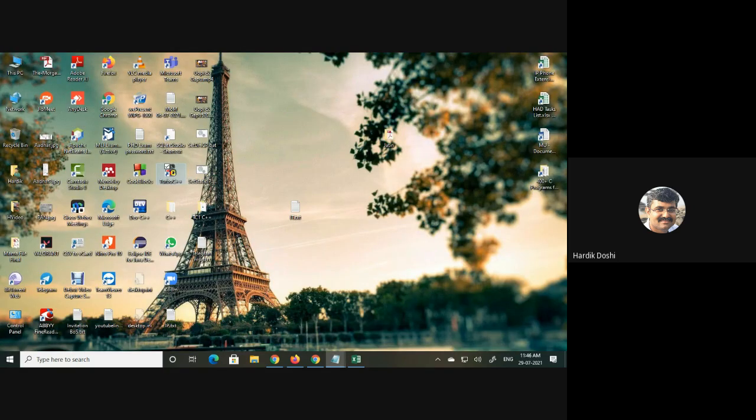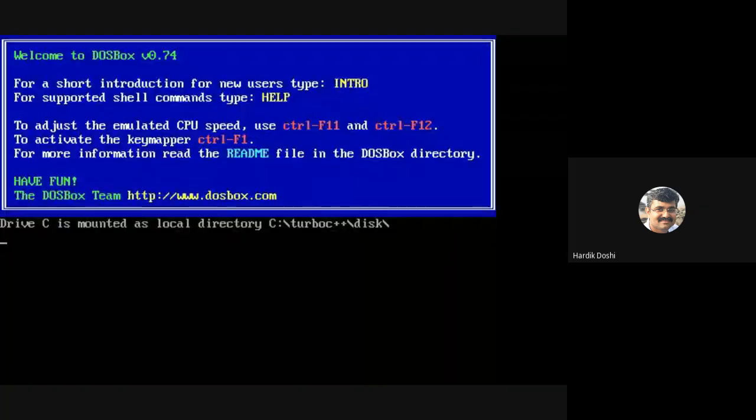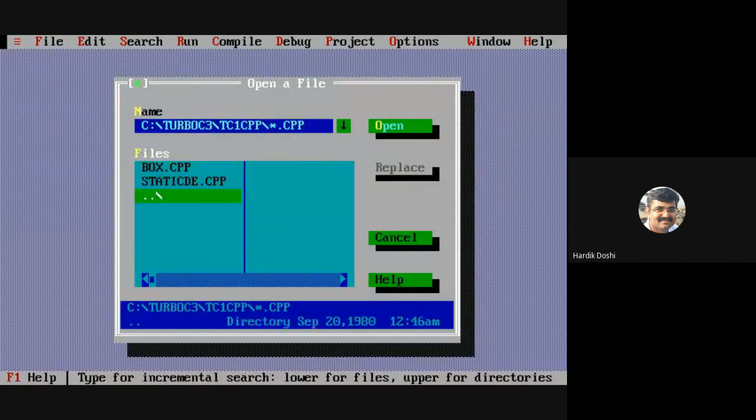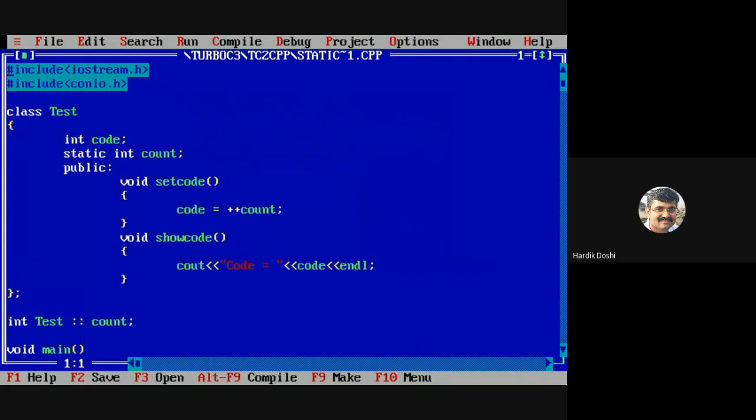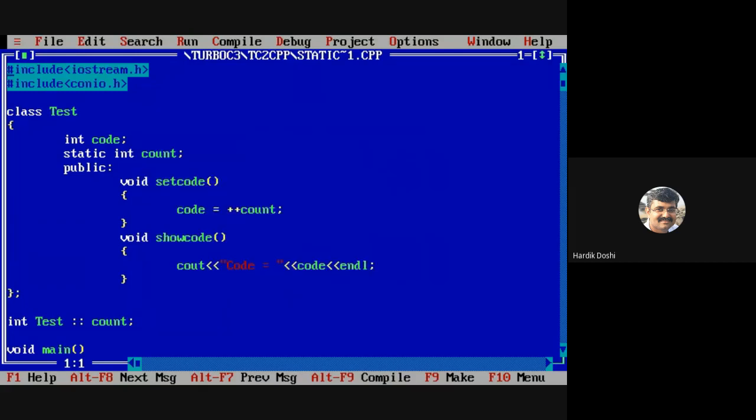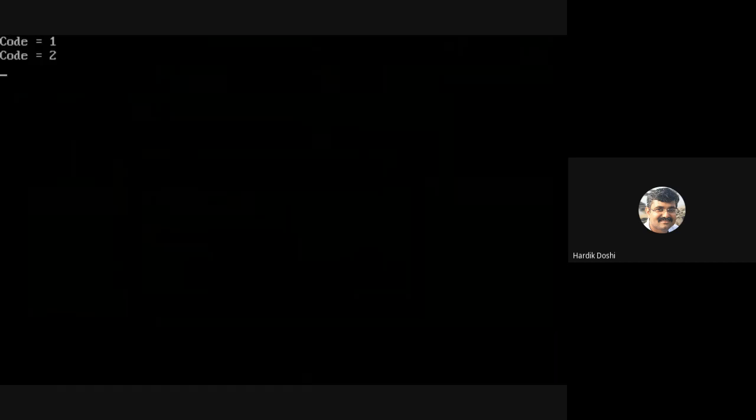Let us open our Turbo C. Is this our program? Let us compile it. No errors. Let us run it. Code equals 1. Code equals 2. Is it fine? So can we print count? Yes, we can print count. Why can't we? It's fine.